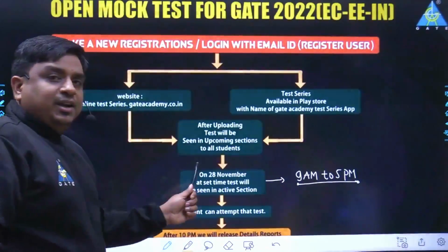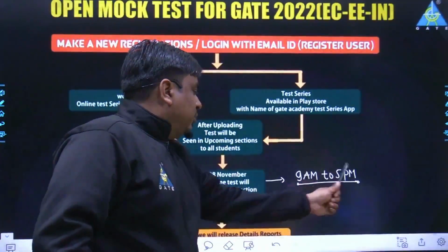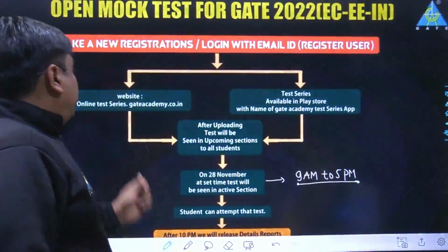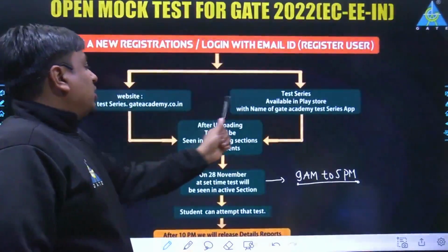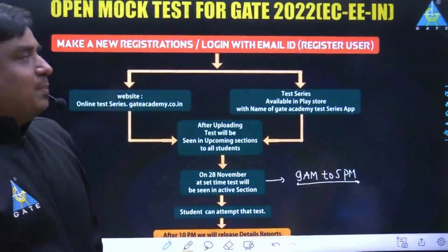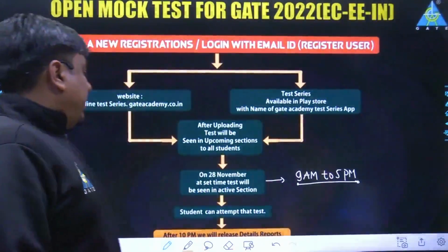So the exam date is going to be 28th of November, and you can log in with your credentials at any moment in between 9 to 5 with the URL in your web browser, or with the test series application. I would recommend going through the test series application for a better experience.